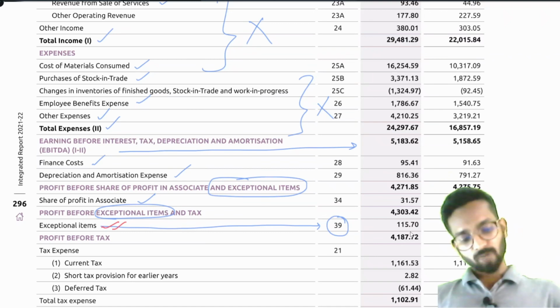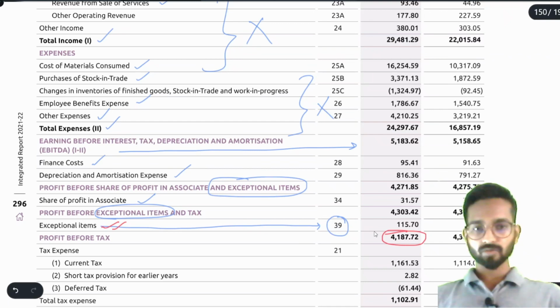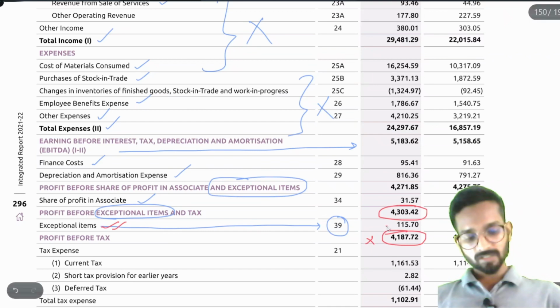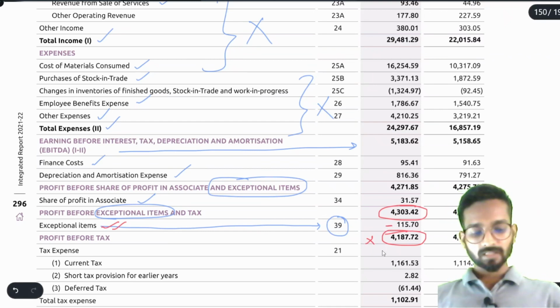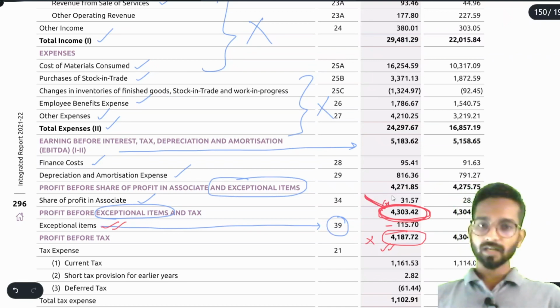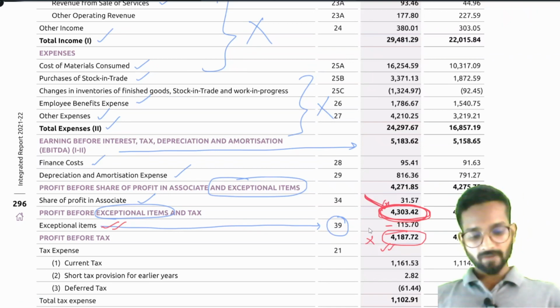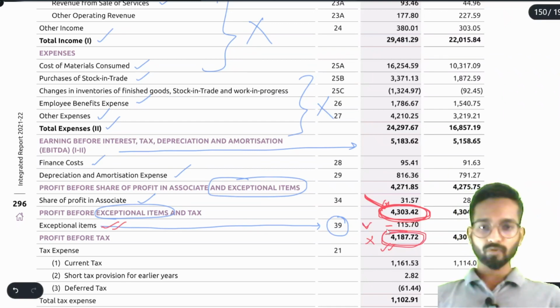If I now tell you the profit for Asian Paints is 4187 rupees, this would be wrong information, because the original profit was 4303, and due to some exceptional items there is a loss of 115. That's why the profit is now 4187. But from the normal course of business, the profit was much higher. So this is the real picture of the normal course of business. Understood? After including exceptional items, this becomes your changed profit of 4187.